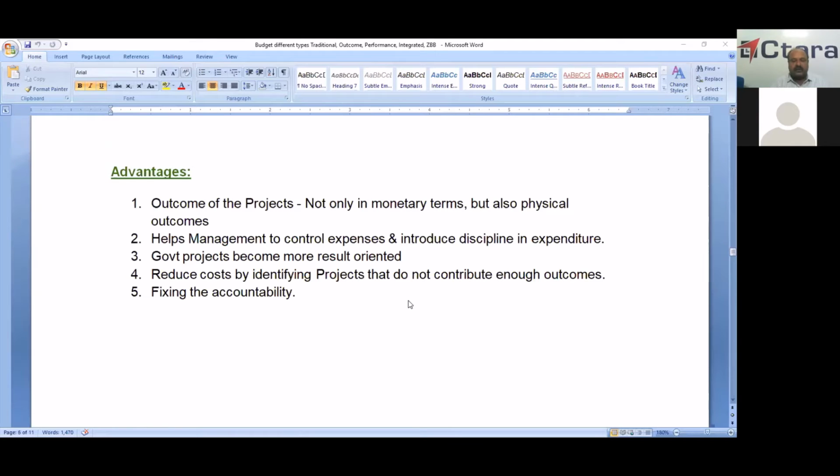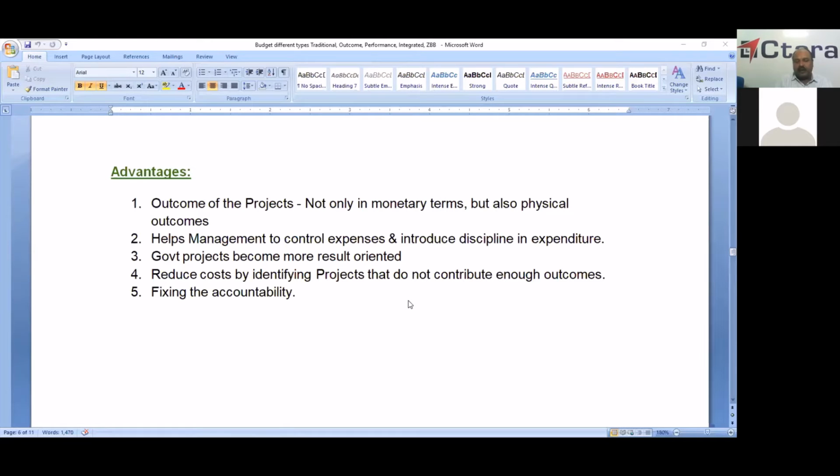Now we will come to the advantages of outcome budget. This is the outcome of the projects, not only in monetary terms, but also physical outcomes. It helps management to control expenses and introduce discipline in the expenditure, that is austerity measures. And government projects become more result oriented because we are assessing the physical output.